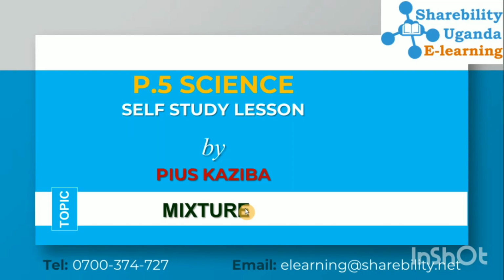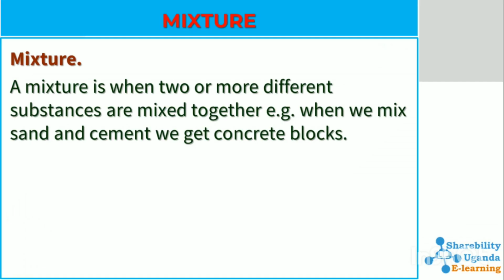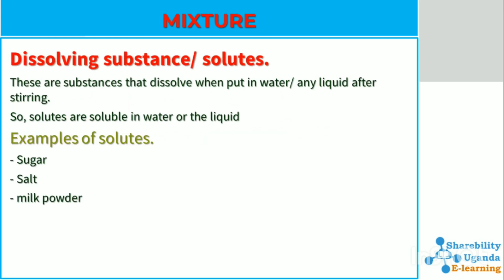My name is Kaziwa Pius, and in our online self-study lesson today, we shall be looking at mixtures. This is P.5 science. We shall be defining what a mixture is, which is when two or more different substances are mixed together, e.g. when we mix sand and cement to get concrete blocks, when we mix sugar and water to get a solution. That is a mixture.